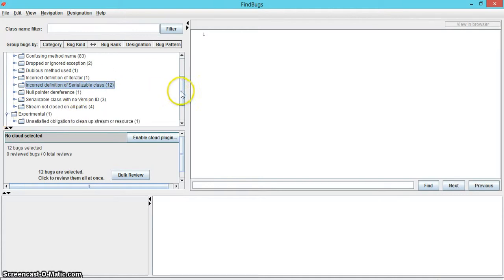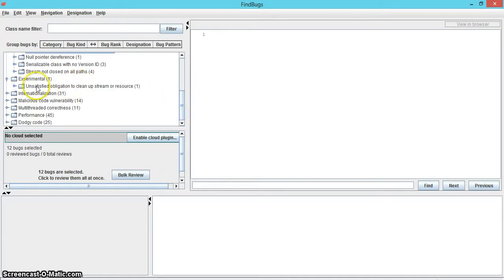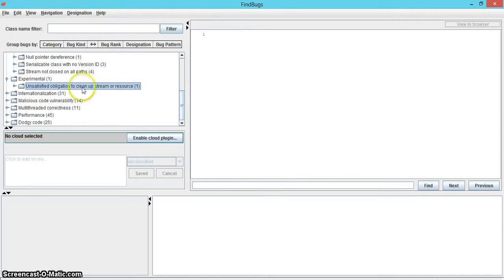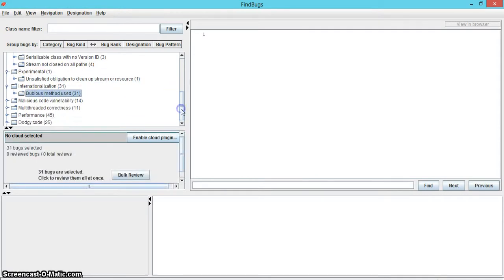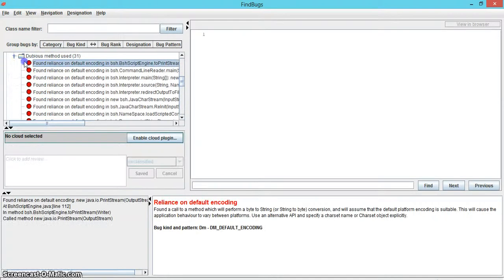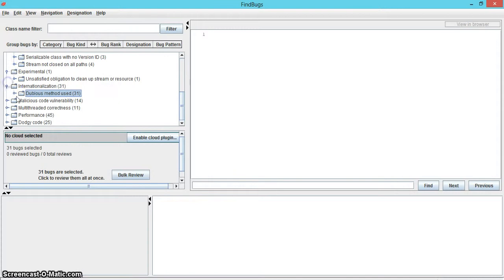Experimental category has just one error, which is unsatisfied obligation to clean up stream or resource. The dubious method used subcategory under internationalization category has all 31 errors, which performs byte to string conversion. Next, we have malicious code vulnerability category with 14 errors.